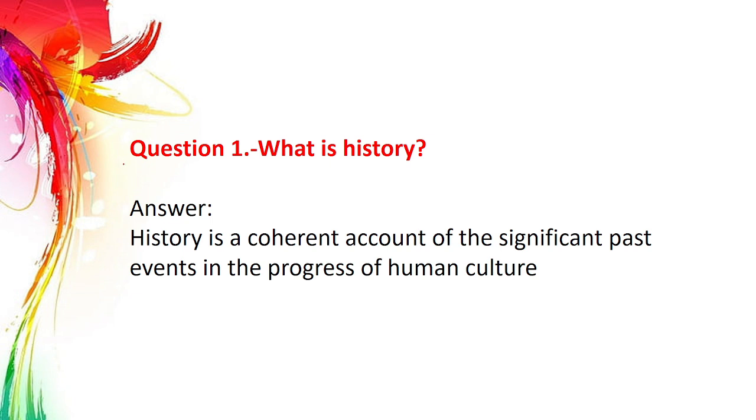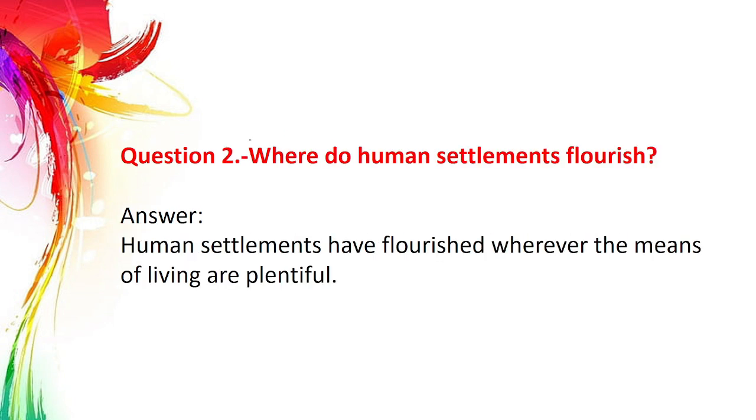Question 1. What is history? See the answer. History is a coherent account of the significant past events in the progress of human culture. Second question. Where do human settlements flourish? Here is the answer. Human settlements have flourished wherever the means of living are plentiful.